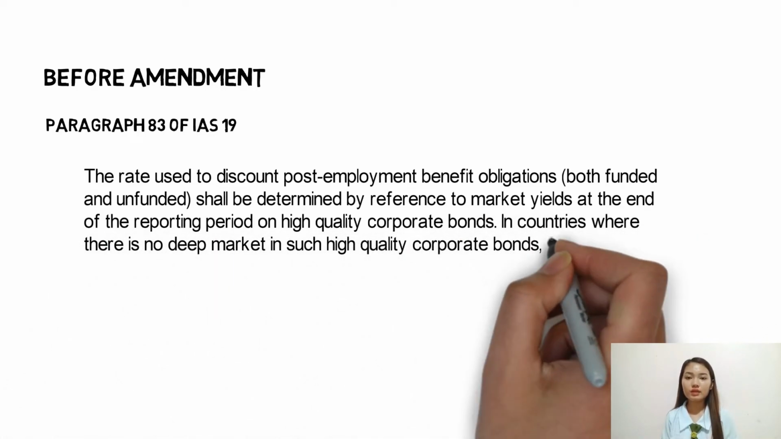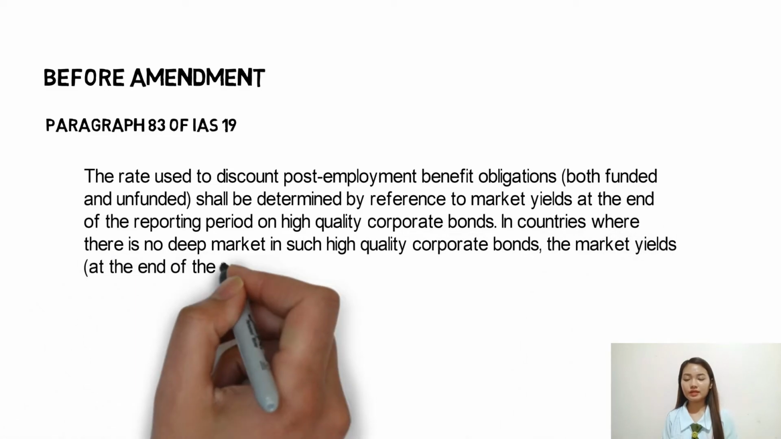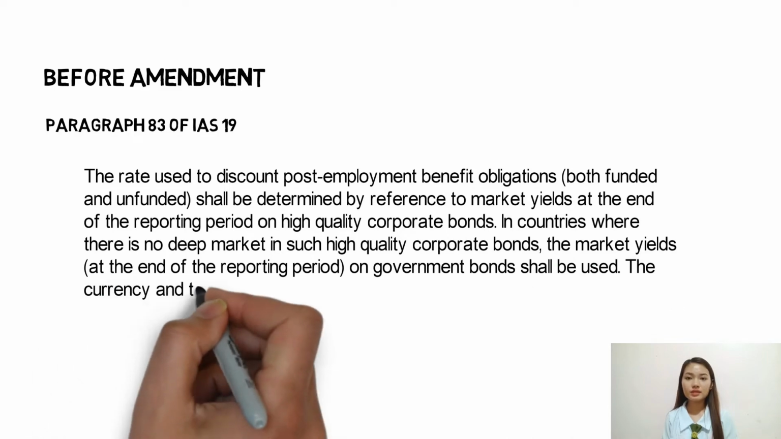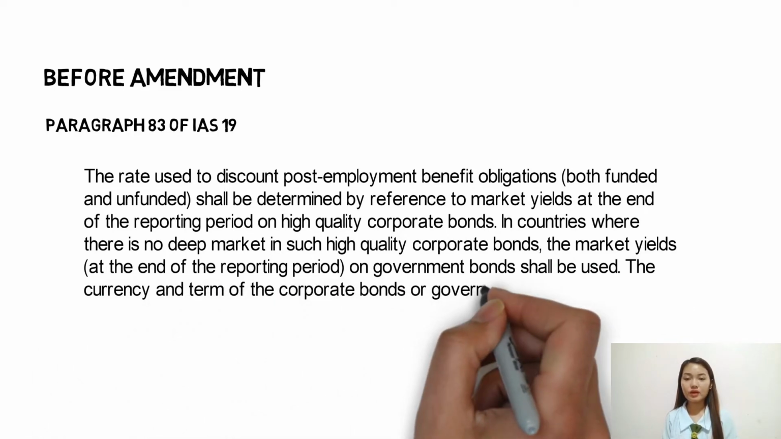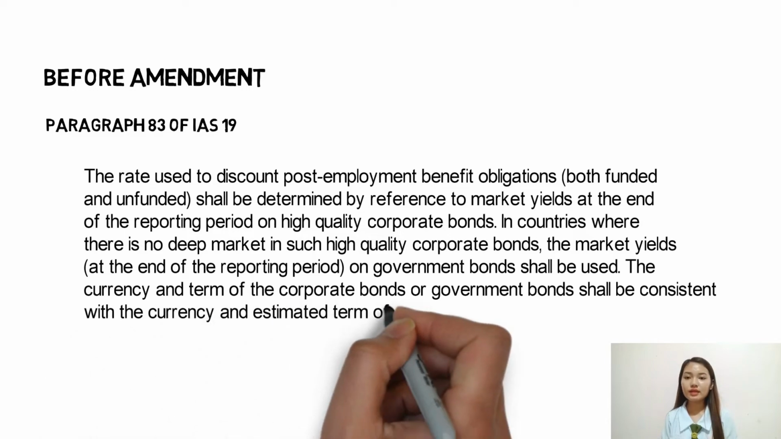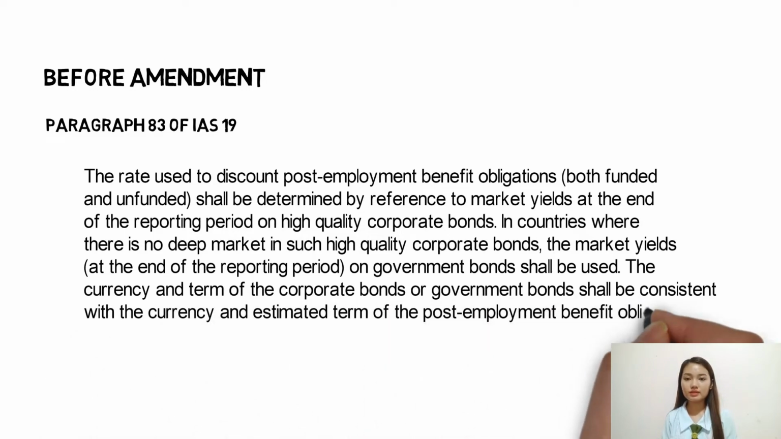In countries where there is no deep market in such high-quality corporate bonds, the market yields at the end of the reporting period on government bonds shall be used. The currency and term of the corporate bonds or government bonds shall be consistent with the currency and estimated term of the post-employment benefit obligations.